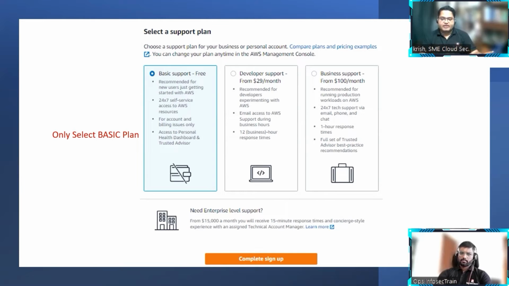For example, if I got some more amount in my bill, or I have some issue with logging into my AWS account, for these kinds of things, you can contact the basic support.